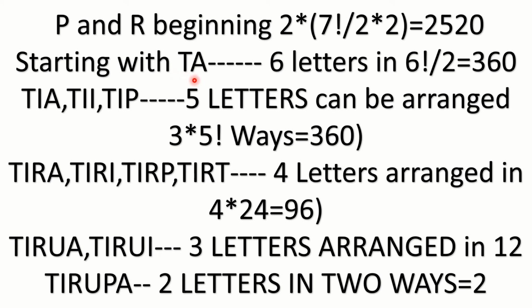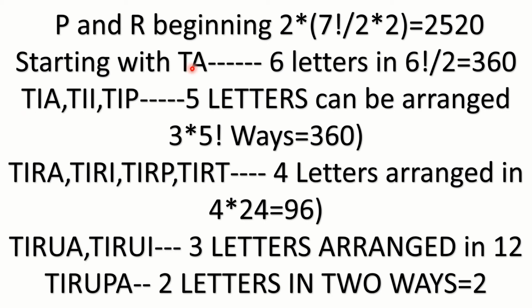After P and R, you get T in alphabetical order. With T, you get A as the next successive letter. So TA, 6 letters are remaining. You can form 6 factorial by 2 because I is repeated twice. You can form 360 words with TA as the first 2 letters.